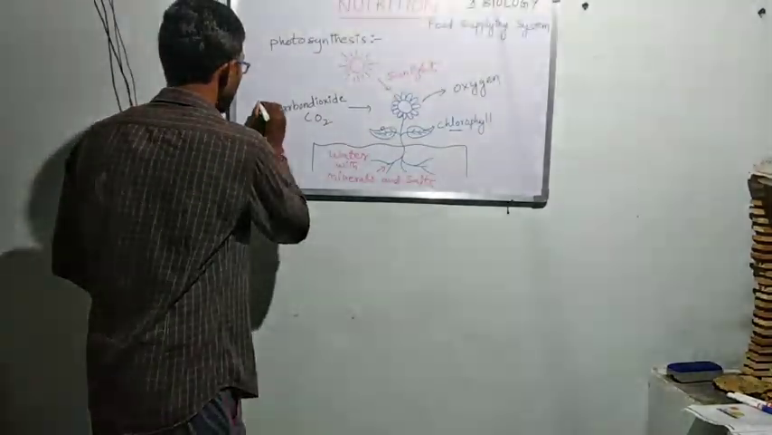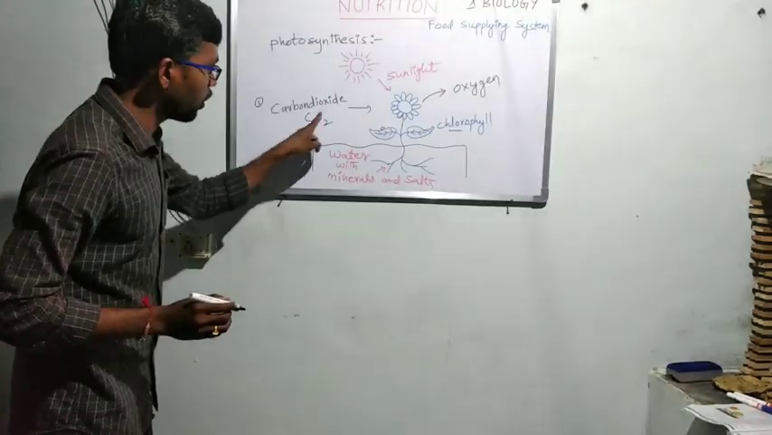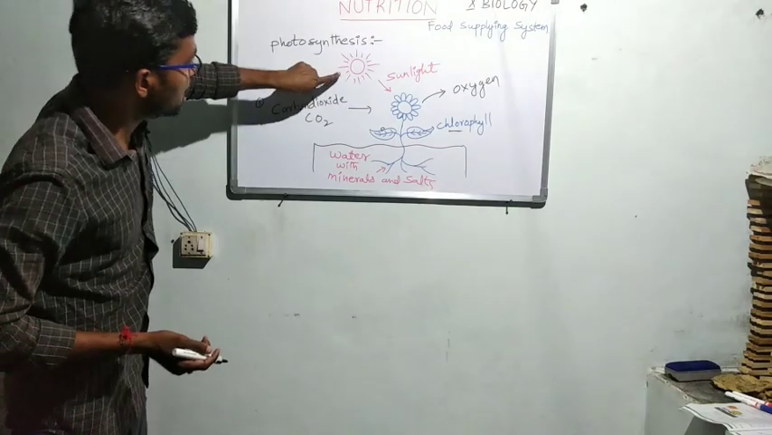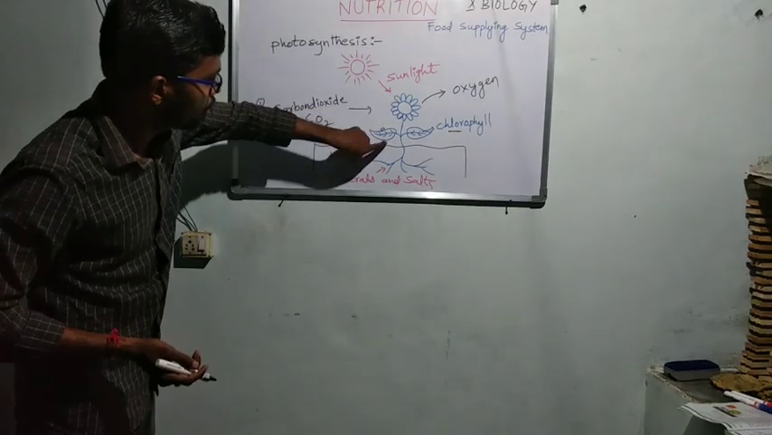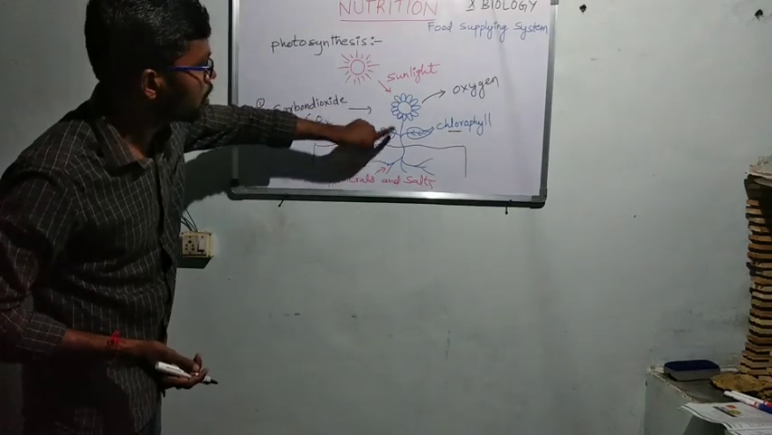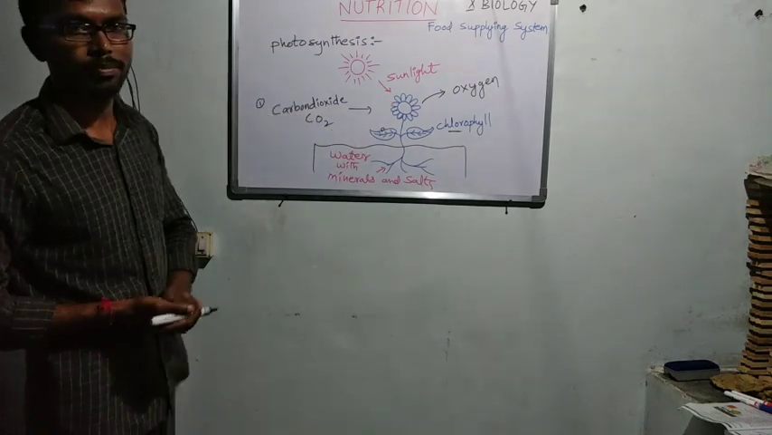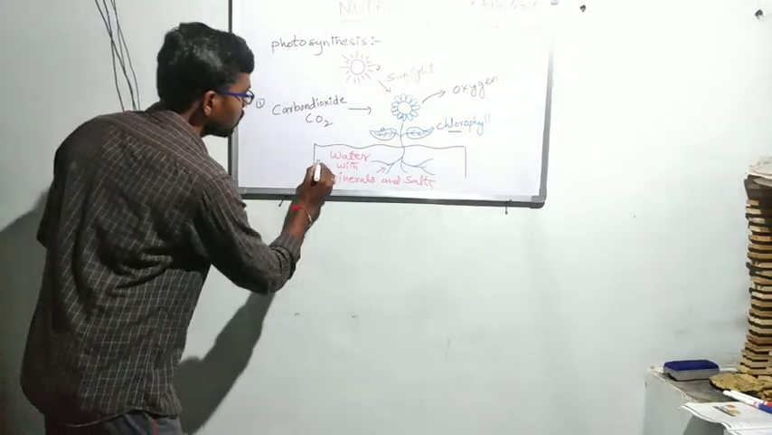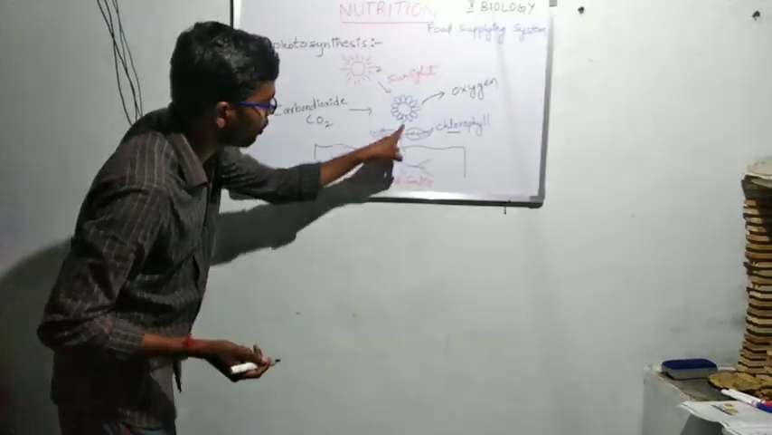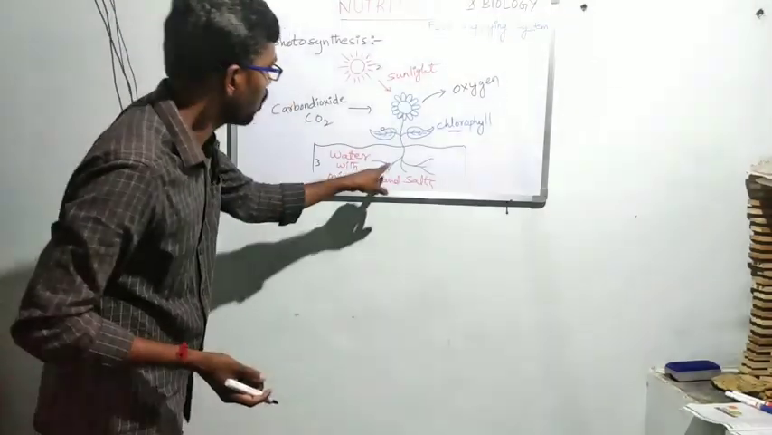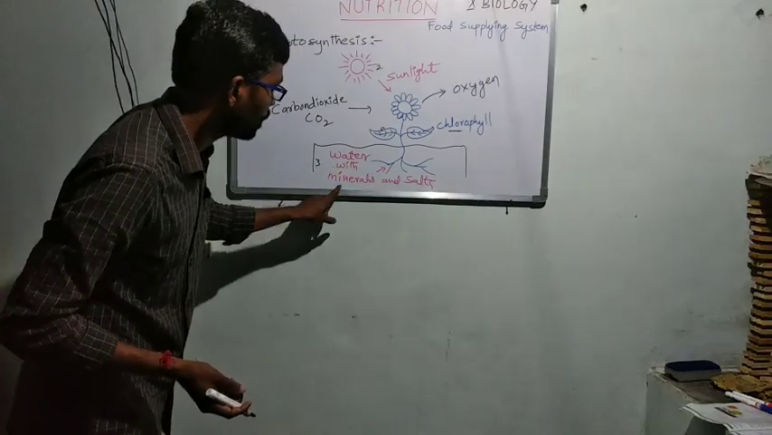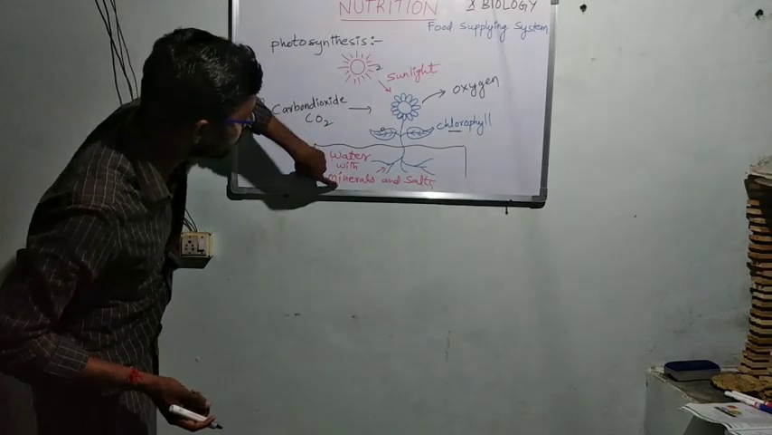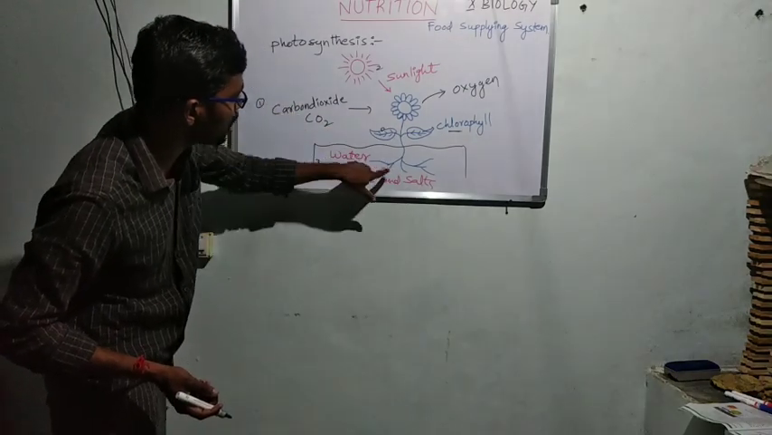So the first component: they receive carbon dioxide from the air into the leaves. They receive sunlight. Here the green leaves capture the sunlight. It is the second component. And the third one is the roots of the plant. They absorb water along with minerals and salts.